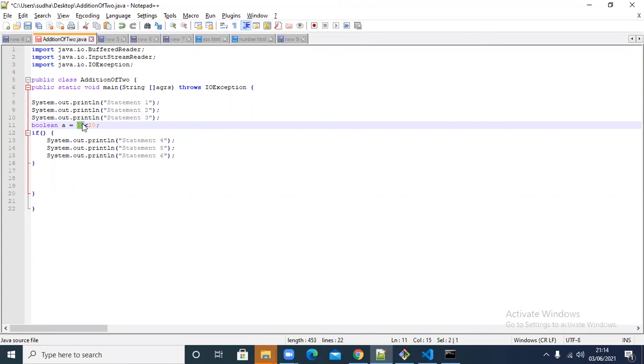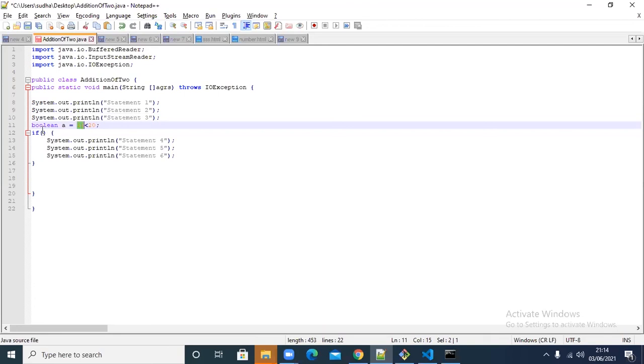I am able to use it directly instead of assigning it to a variable and then using it. A variable or a value, both are same. Wherever you use a value or a variable, both are same. It will always consider the value only. What is there inside the value, only that is considered. A greater than B, if A is something, that is only considered, not A, right? Like that, value or variable both are same.